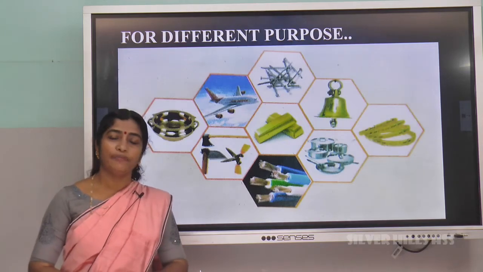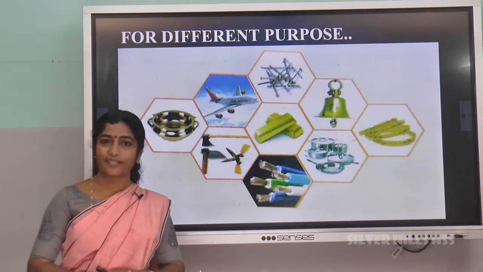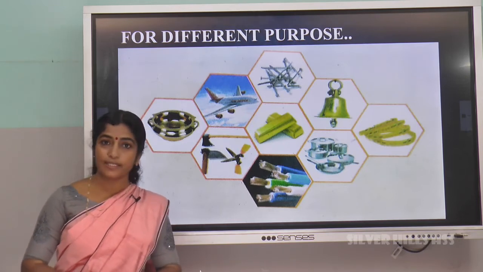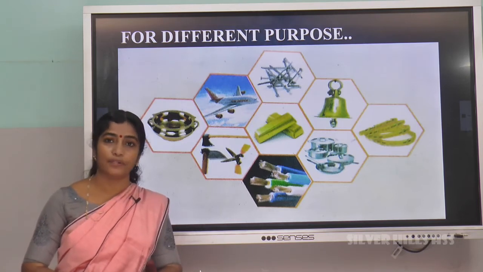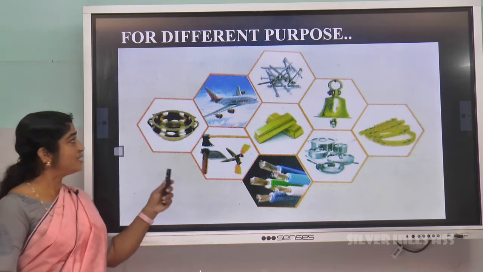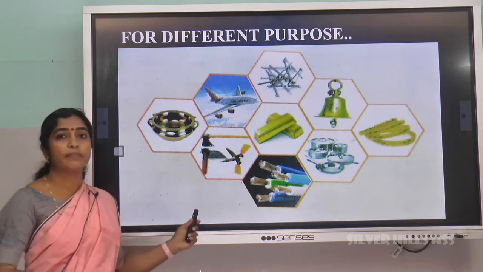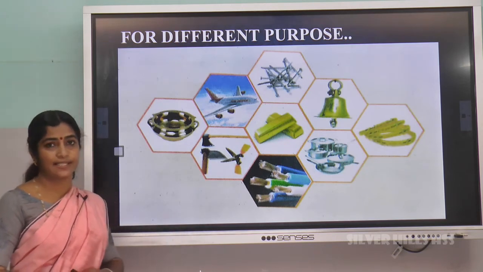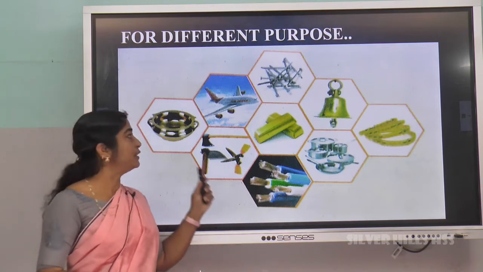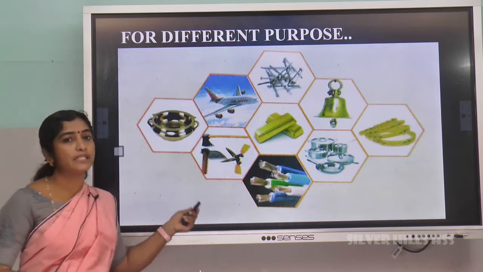Children, you are familiar with the elements in the periodic table. Some elements are metals, some are non-metals, and metalloids are also there. Here is a picture. In this picture, these objects are made up of different metals. You may be able to identify some of the uses of metals by observing this picture.